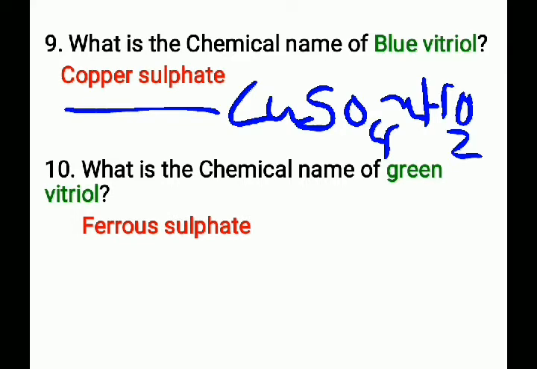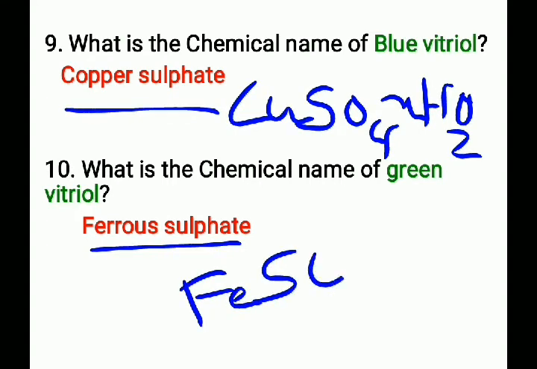Next, what is the chemical name of green vitriol? That is ferrous sulfate and its chemical formula is FeSO4. The chemical name of green vitriol is ferrous sulfate and its chemical formula is FeSO4.